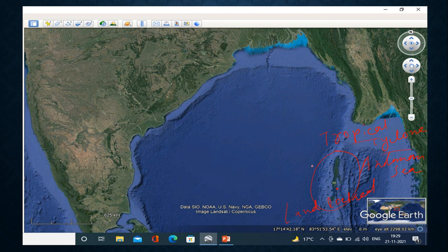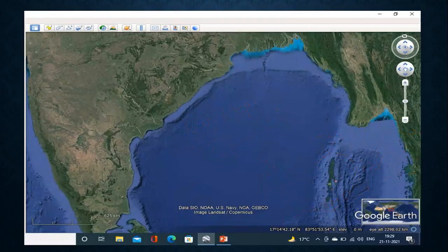And the other reason is that because of the very high temperature, there is a generation of a low pressure system over this Andaman Sea. So there are two important reasons. One is the high temperature I have mentioned earlier. Along with that, there is the landlocked nature of the sea. Which sea? It is the Andaman Sea. So because of this landlocked nature and because of this high temperature, the low pressure system originates near this Andaman Sea.